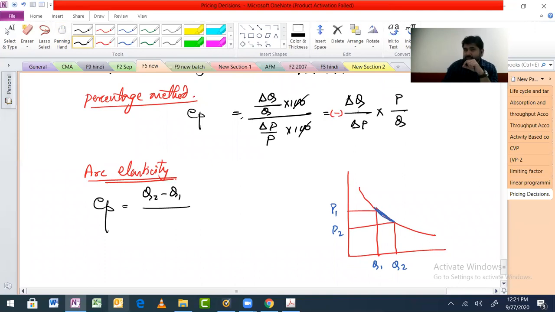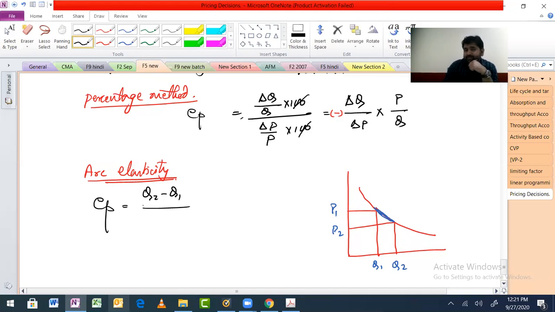Change in Q means what? If your quantity was 100 and now it is 90, change in Q is what? 10. Means this minus this. So if I'm saying this is Q2, this is Q1, then Q2 minus Q1 will give me the same 10, right? Yes. That is the same thing.